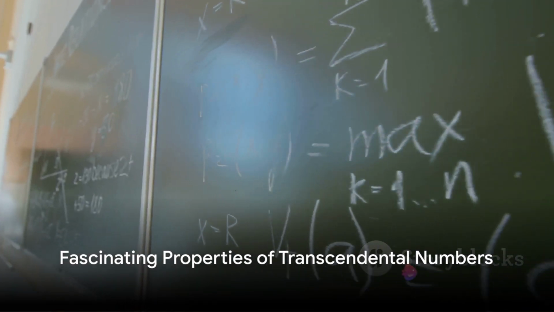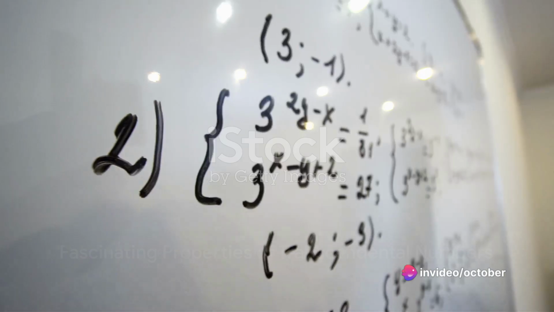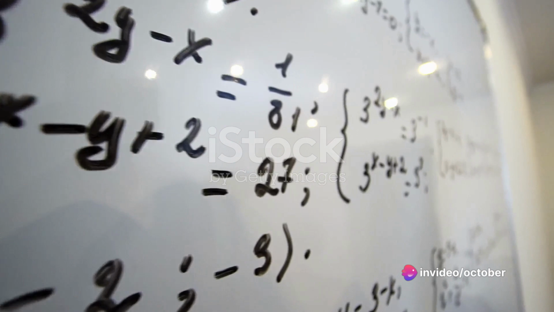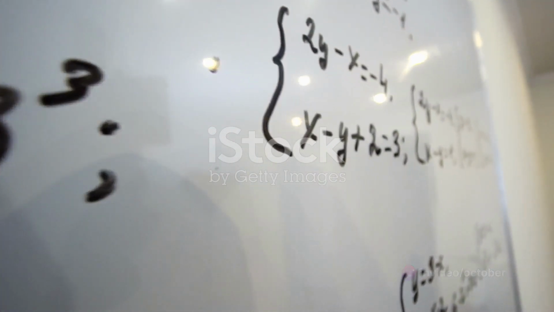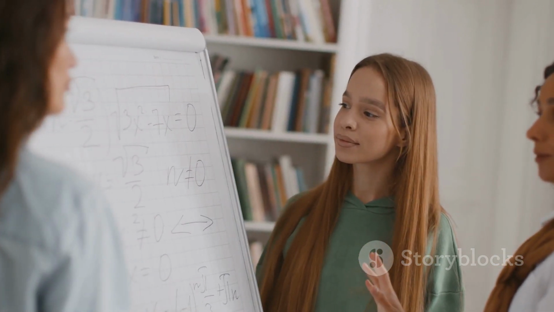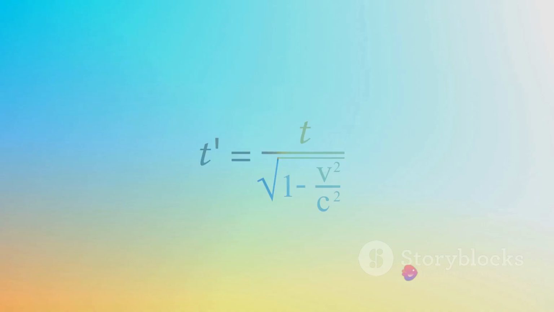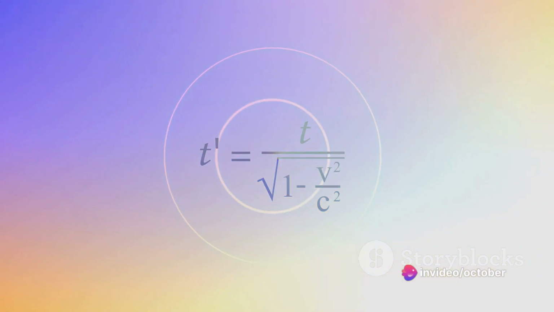Transcendental numbers are a fascinating subset of the real numbers. They are uncountably infinite and cannot be constructed using rational numbers and basic arithmetic operations. You'll find them popping up in many areas of mathematics, including number theory, analysis, and geometry. Some examples include the golden ratio, the Chaitin constant, and the Catalan constant.